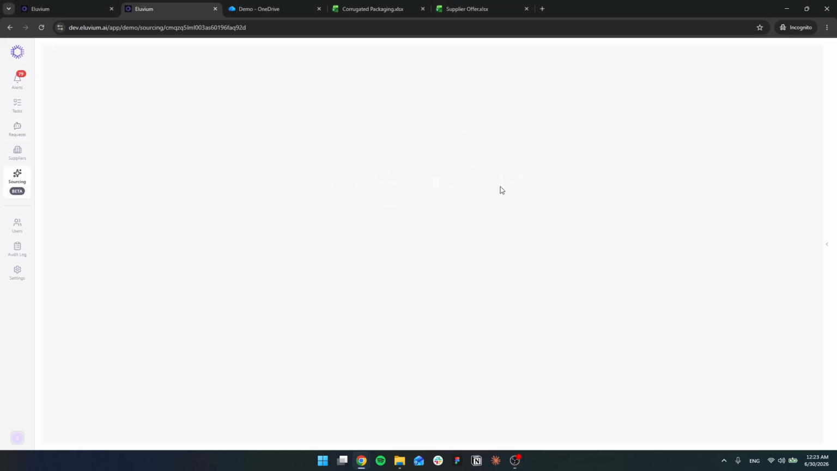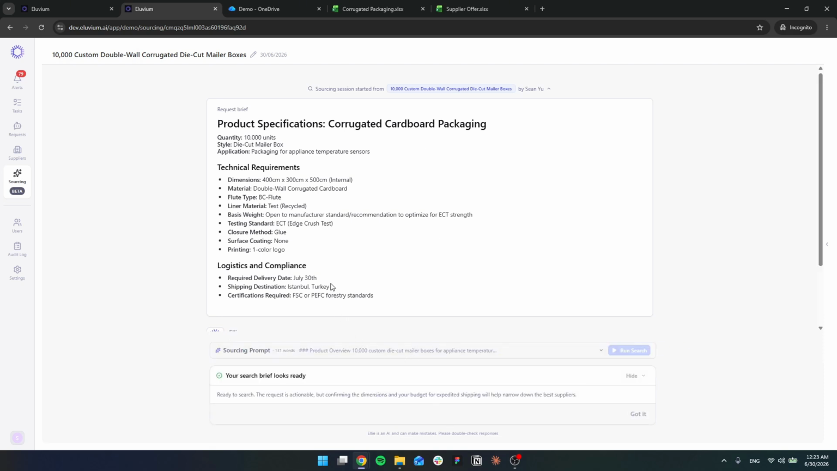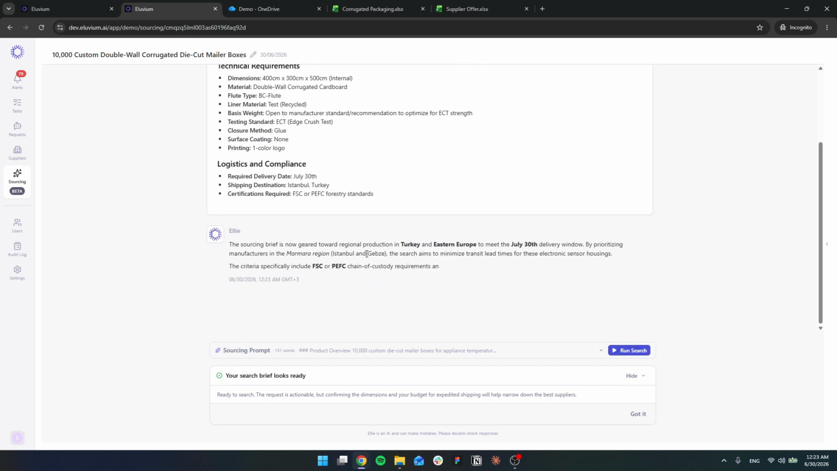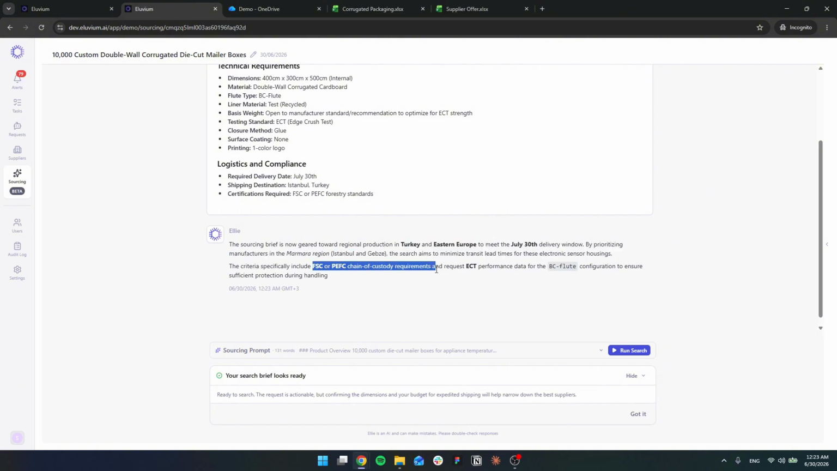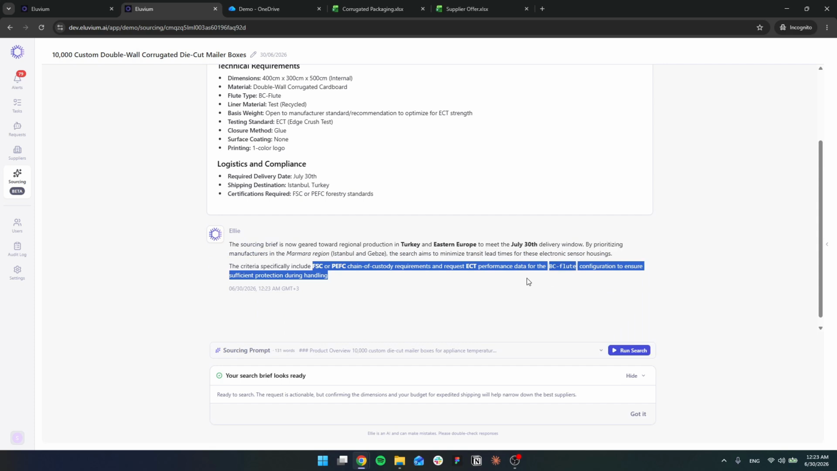Okay, so we can go ahead and initiate an AI search against our RFQ. We already have the product specifications. Ellie reads that, tries to understand it, and she says that, well, regional production in Turkey and Eastern Europe to meet the delivery deadline for this kind of criteria. Do I want to start and run the search? And here are some of the search criteria, right?